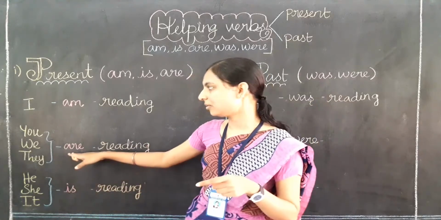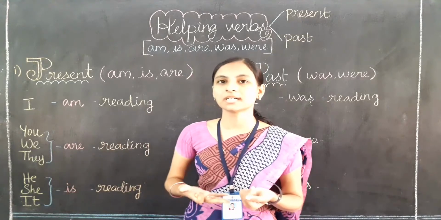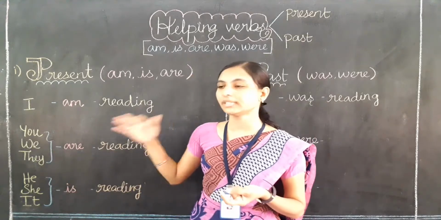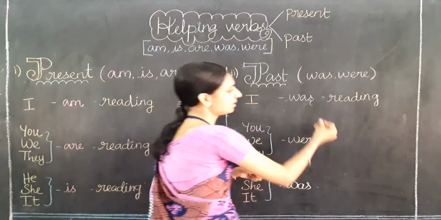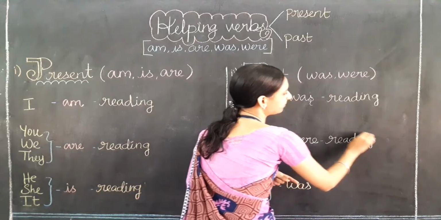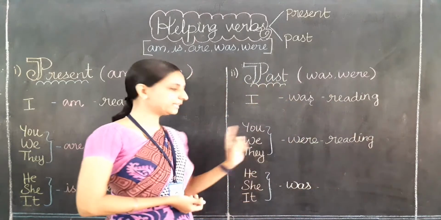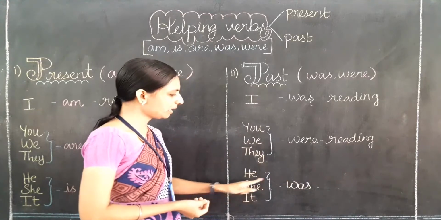So here we have used are. It is the present time. So what is the past helping verb for are? Yes, were. So, you were reading. We were reading. They were reading. Now, he was.